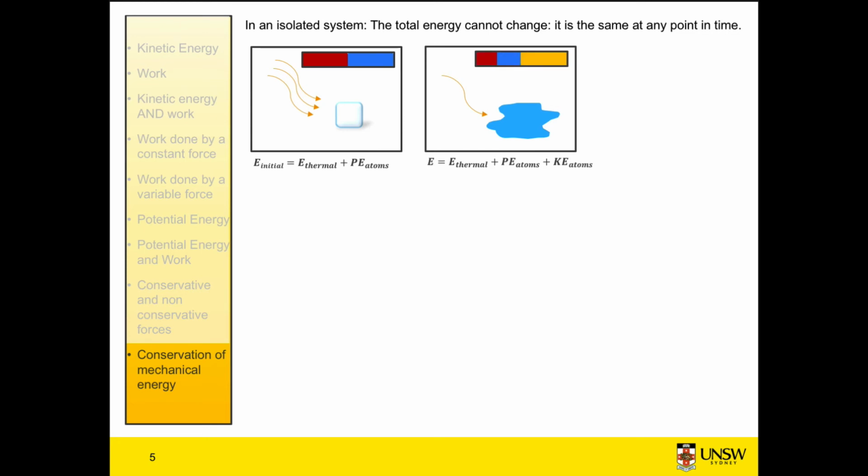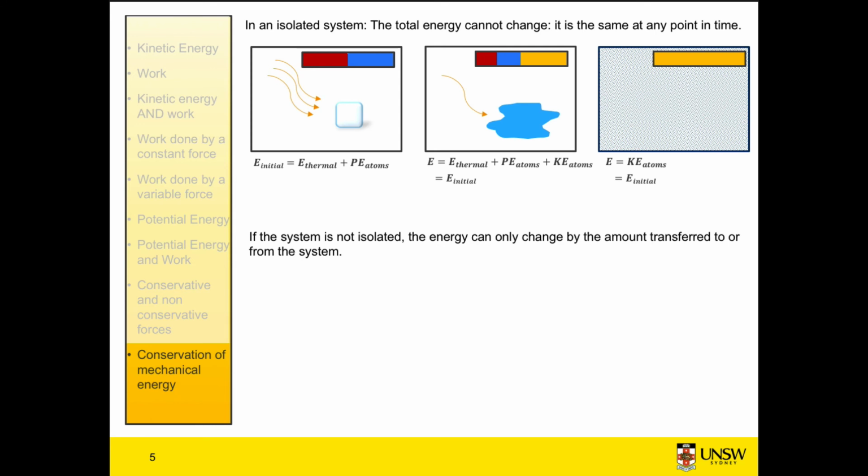So in this case, our thermal and potential energy has been converted into kinetic energy of the atoms. As the remainder of the heat is absorbed by the atoms in the water, the same thing happens. They convert that thermal energy into kinetic energy and they start to vibrate even faster. They start to vibrate fast enough that they tear themselves apart and they become a vapor. And so at this point, all of the initial thermal and potential energy has been converted into kinetic energy. But because the system is isolated, the total energy at each point in time is the same.